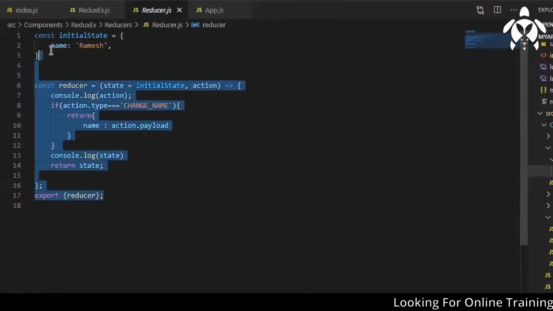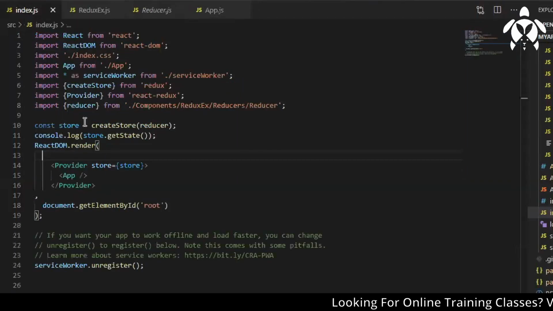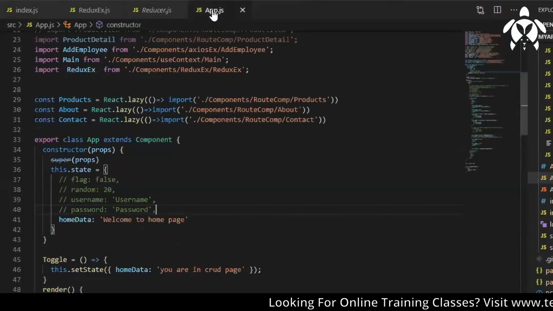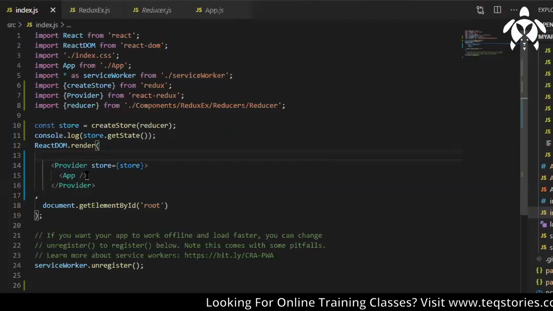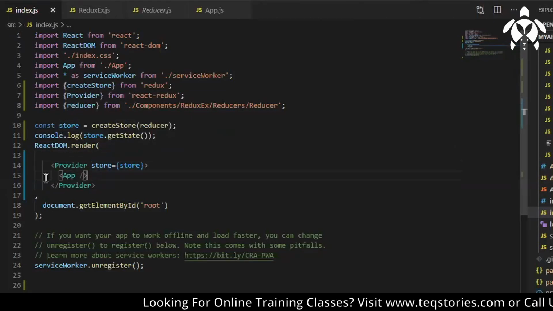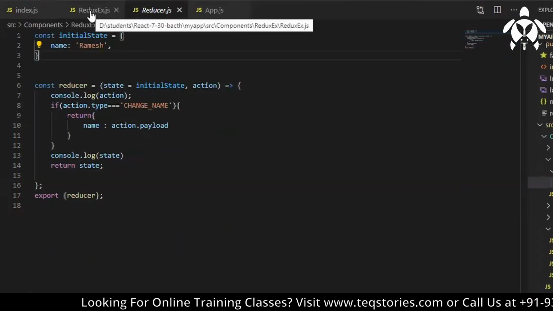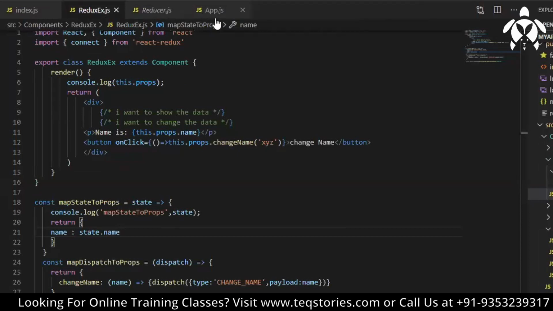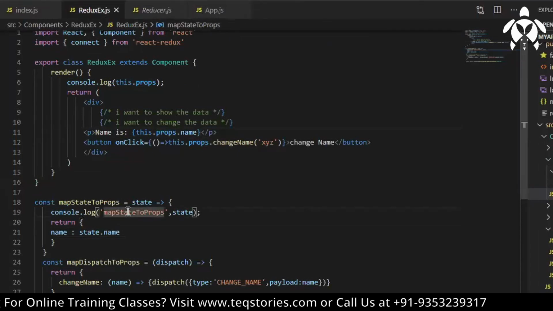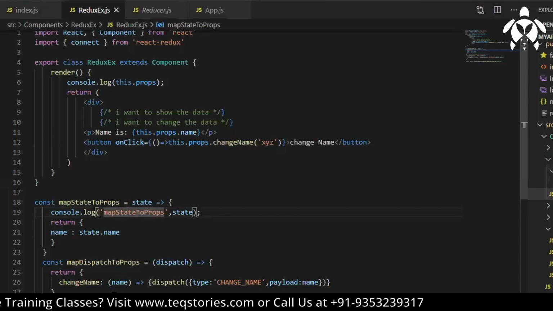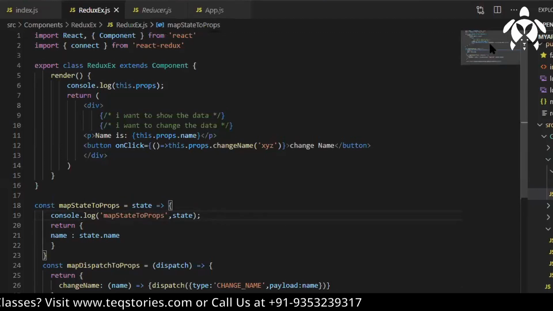So here we have a reducer in index.js. We have created a store and provided it to your app, right? The store will be provided to the app. So from any component which is a child of the app component, you can get the state, you can dispatch an action, right? So we can do this.